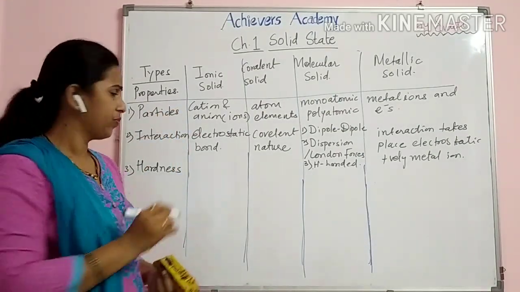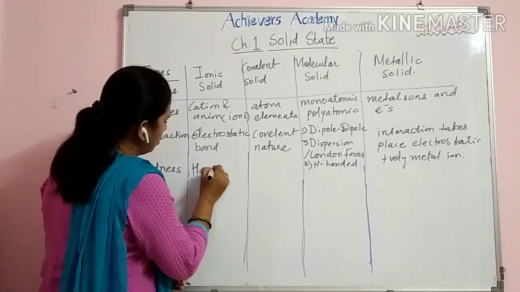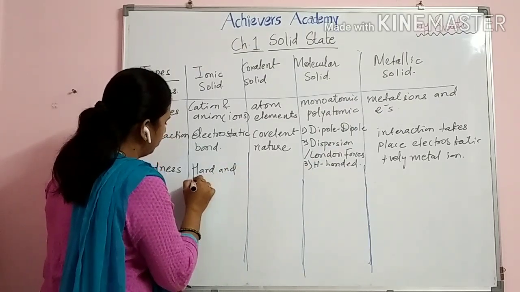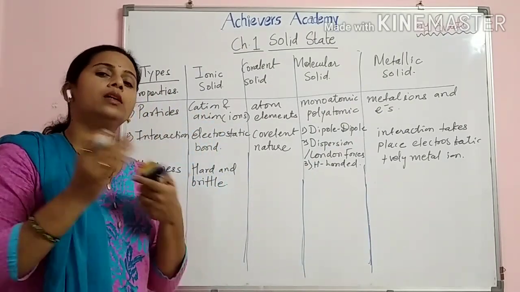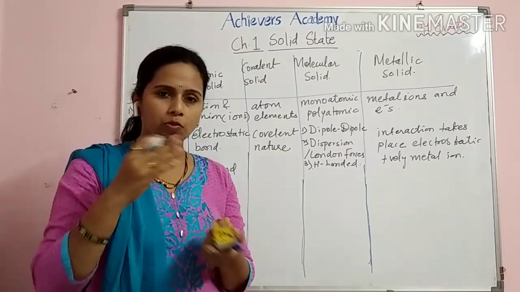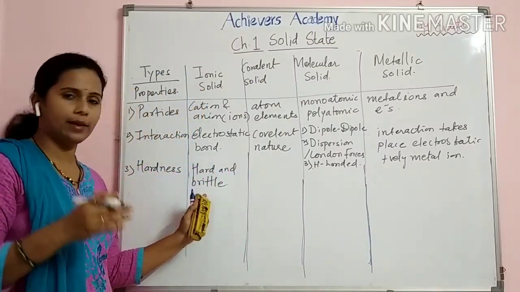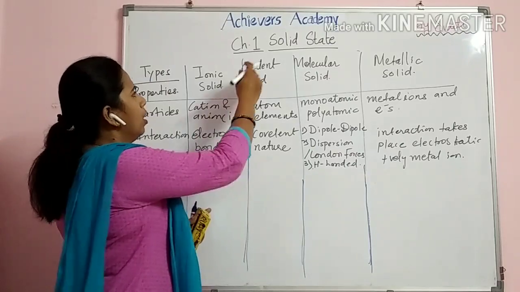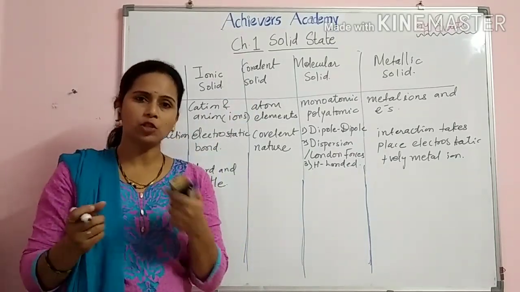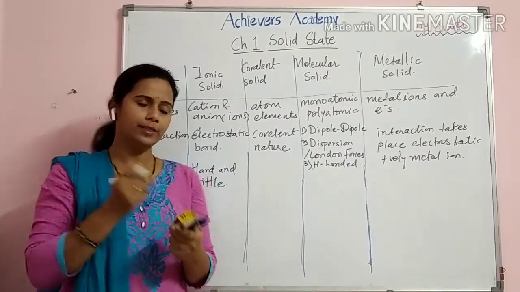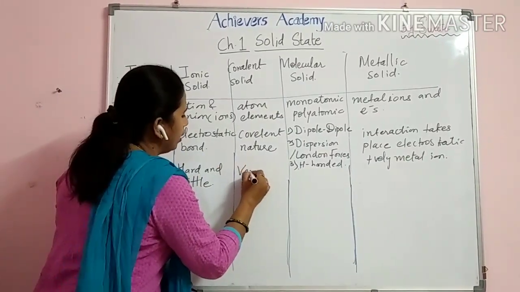Ionic solids, they are hard and brittle. As the bond is formed by the transfer, not the sharing, of electrons, they are hard and at the same time they are brittle also. Covalent, as I have said, there is a sharing of electrons, the bond is very strong. So what will happen to the hardness? It will be very hard.